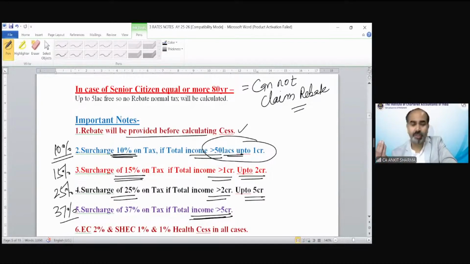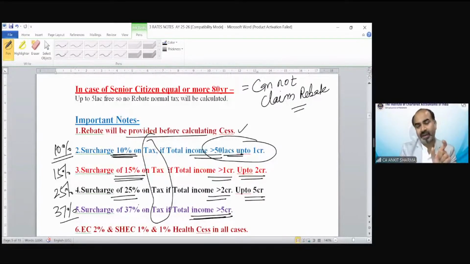If you are more rich, you are earning income more than 50 lakh, then tax as well as surcharge you need to pay. If you are earning income between 1 crore till 2 crore, then the surcharge rate would be 15% of tax. And if it's 2 to 5 crore, it's 25%. And if it's more than 5 crore, the surcharge rate would be 37% of tax. Always remember, it is upon tax, not on income. Income is 10 lakh rupees. That does not mean you have to pay 30% of 10 lakh.